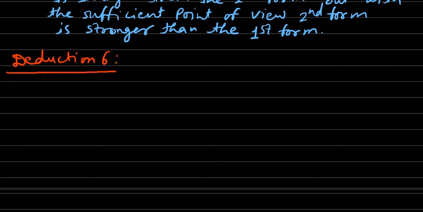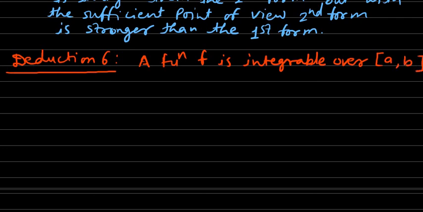Deduction number 6: a function f is integrable over closed interval a to b if and only if there exists a number, let us denote it by the capital I,